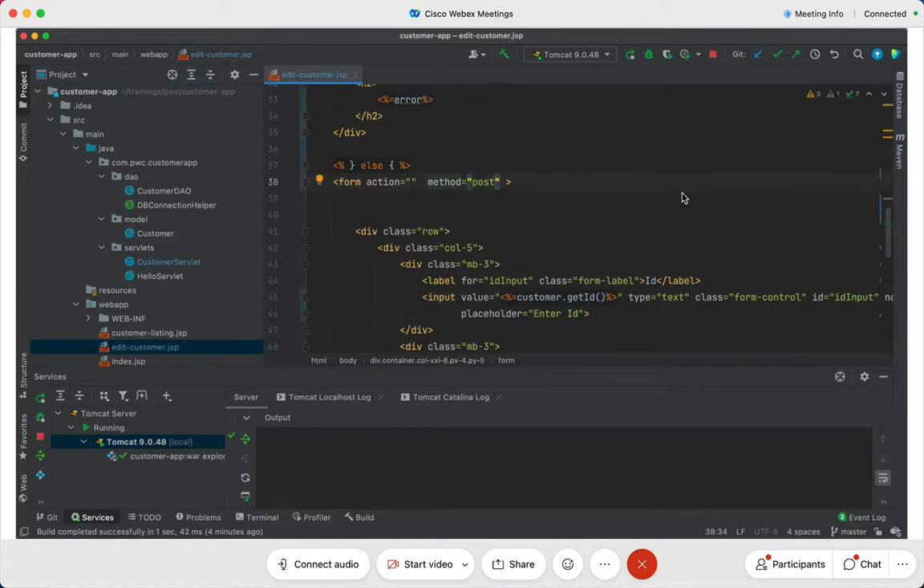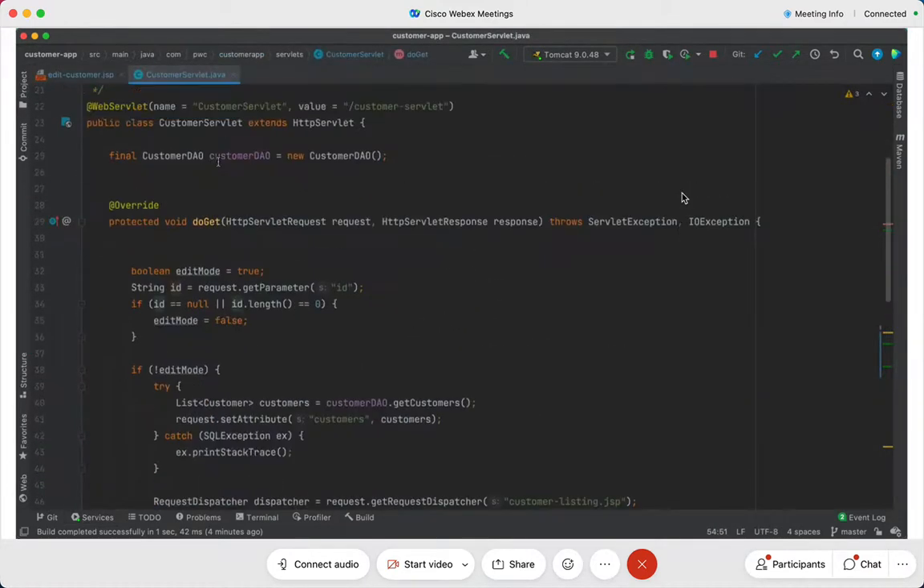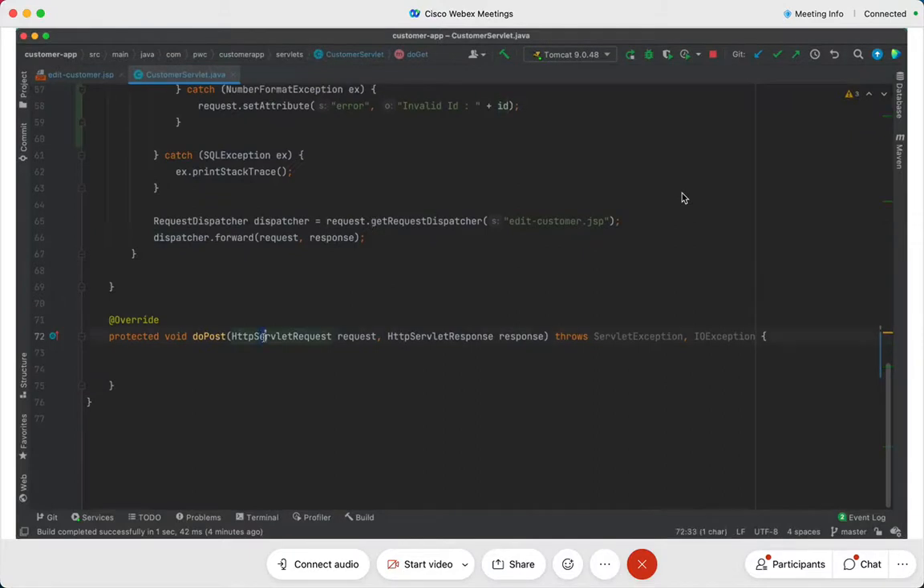This is the difference. Now when I say the method is equal to post, I go to the customer servlet, it will not come here in the doGet method, rather it will come here in the doPost method. Same stuff, it is just that the method is different. Everything is the same, doGet, doPost, but the method is different. In case of get, the doGet gets executed. In case of post, the doPost is getting executed. You got that? So I'm going to get the data over here.